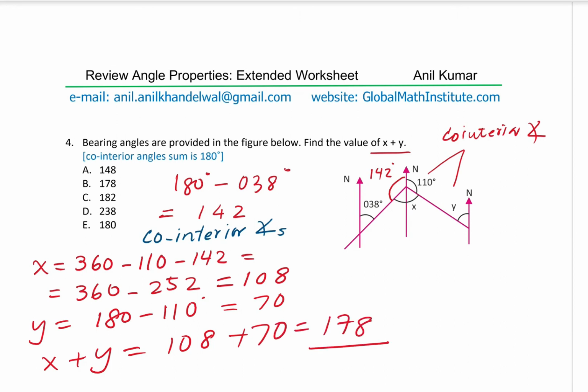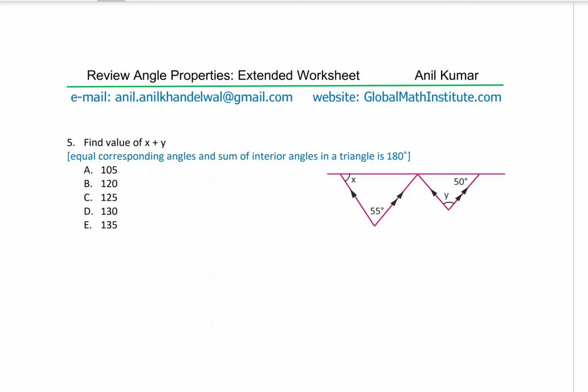Is that clear to you? So option B is the right option. Perfect. Let's move on and take question number 5 now. Now let us solve question number 5. Find the value of x plus y. So this is x for you, and then we have y.